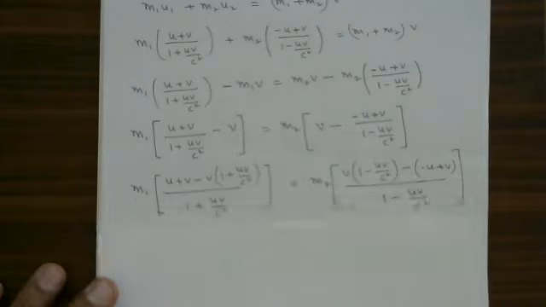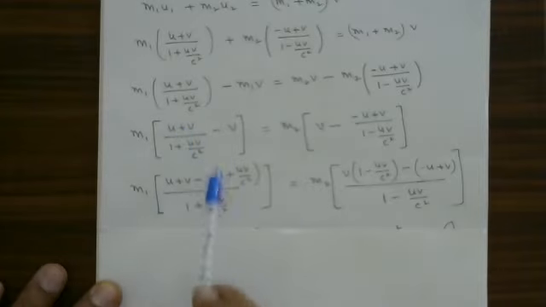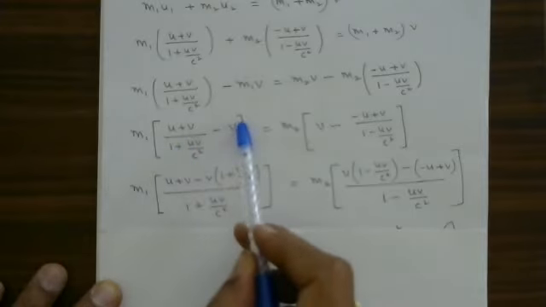Simple idea. Next step. What I did, I took the LCM here and I have subtracted here. LCM for these two is this. LCM for these two is this. Then u plus v minus v. This one multiplication of course. Minus v into this.